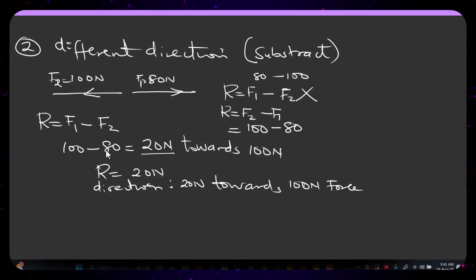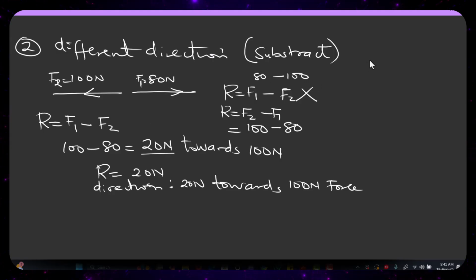Because 100 is greater than 80. So when we did 100 minus 80, we got 20. So this extra 20 is going to be going towards the higher force or the higher vector. So that is it. Towards the 100 Newton force, or towards the left, either one. So it must have direction.